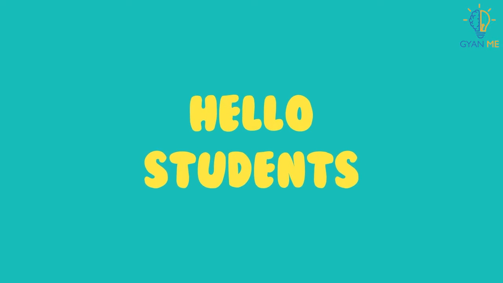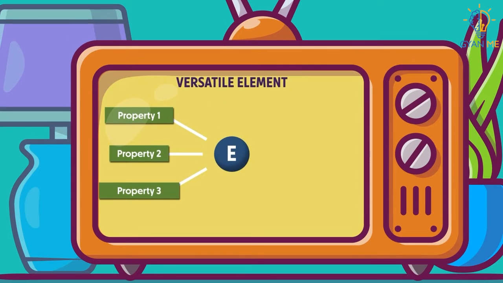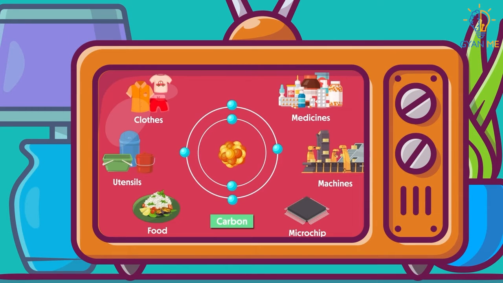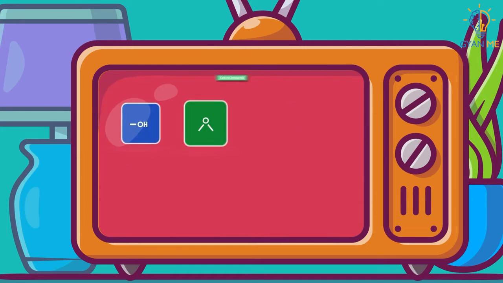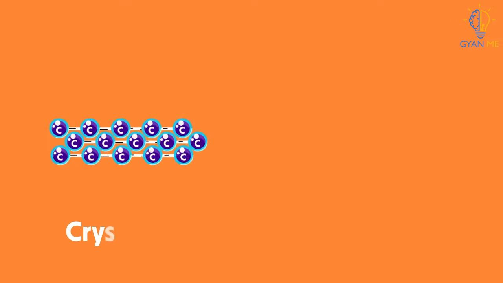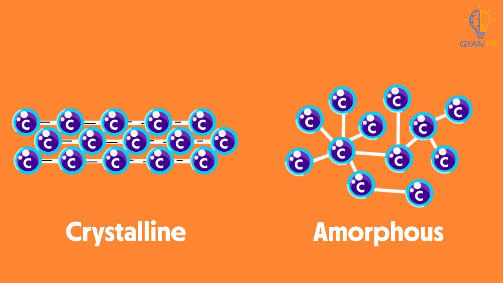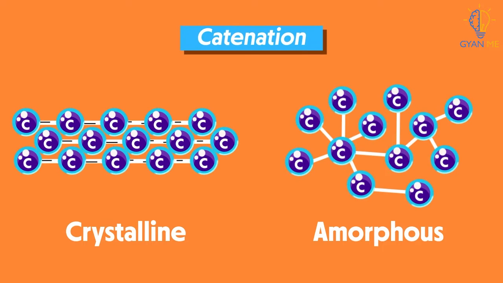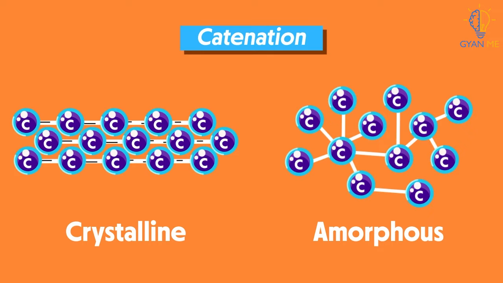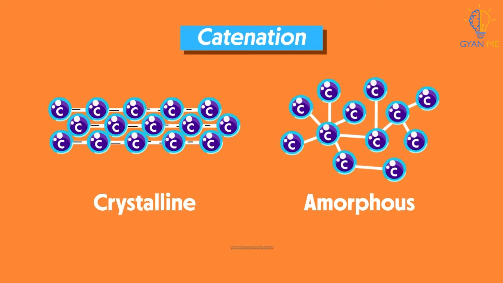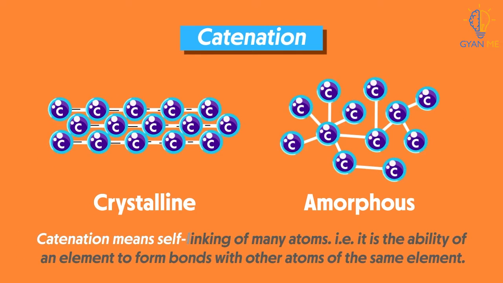Hello students! In our previous video, we learned about the versatile nature of carbon and its allotropes. We know that these allotropic forms are possible because carbon has the unique property of catenation. Students, recall that catenation in simple words means self-linking of many atoms.